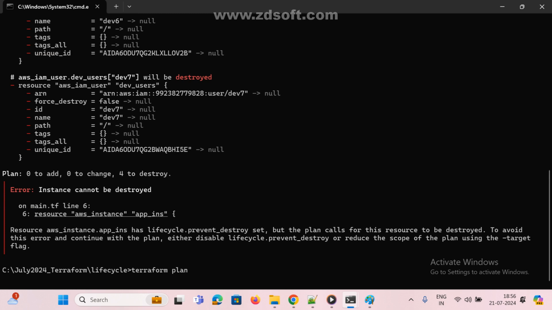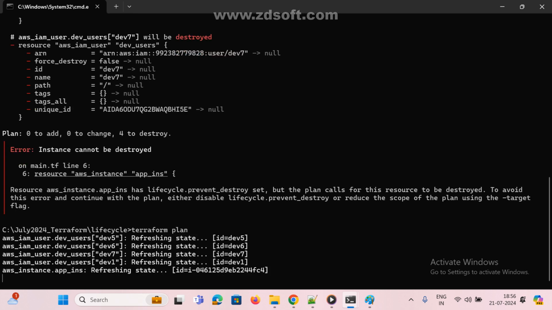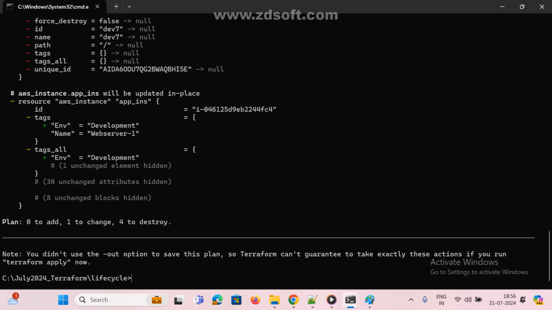Now if I run my script, what can we see here? 1 to change, 4 to destroy. Now clear? Now got it? Yes. Now again I'm going to use the apply command.